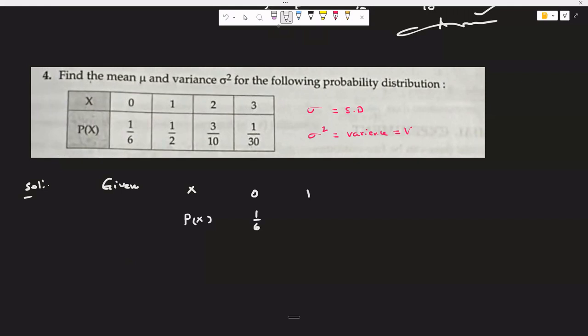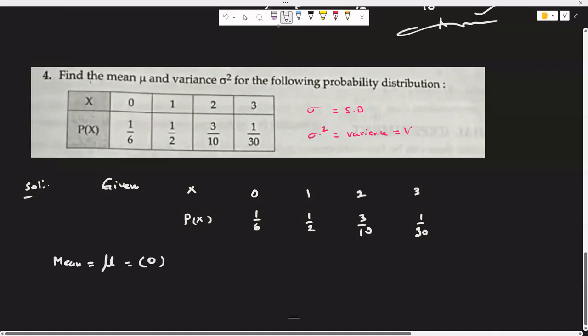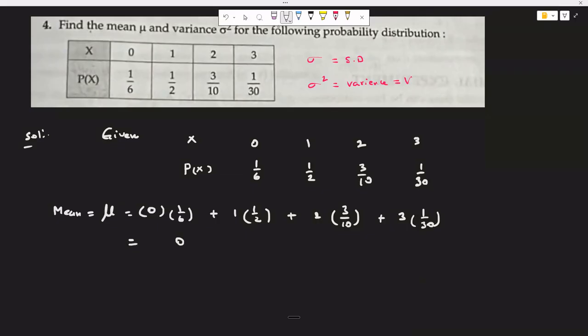0, chance is 1 by 6, 1 and 1 by 2, 2 and 3 by 10, 3 and 1 by 30. First we will calculate mean mu. So sigma xi pi, that means 0 into 1 by 6 plus 1 into 1 by 2 plus 2 into 3 by 10 plus 3 into 1 by 30. So let's calculate this number. 0 into anything is 0. 1 into 1 by 2, 1 by 2. 2 3s are 6 out of 10, and 3 got cancelled, 1 by 10. So overall LCM was 10 and this is 5 plus 6 plus 1, 12 out of 10.